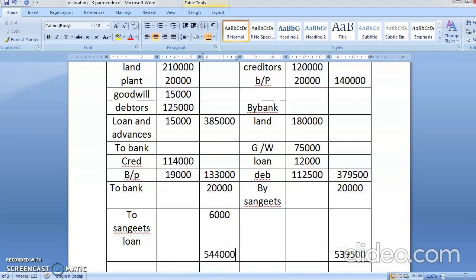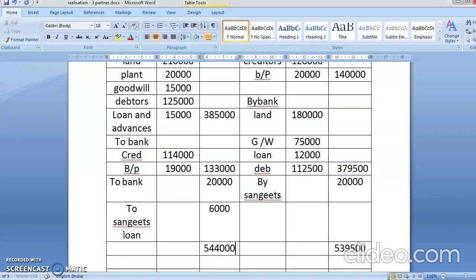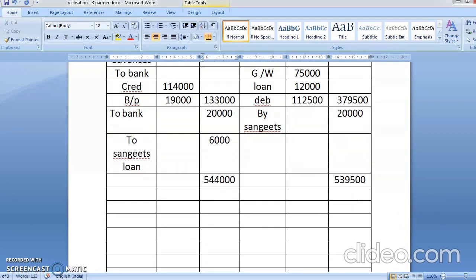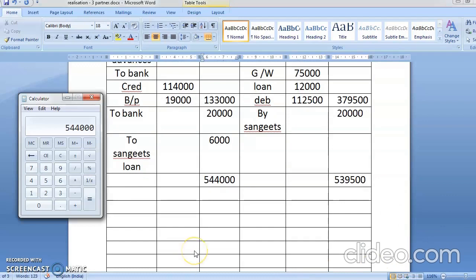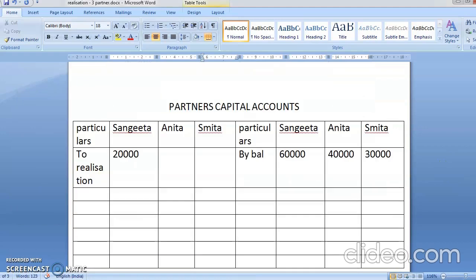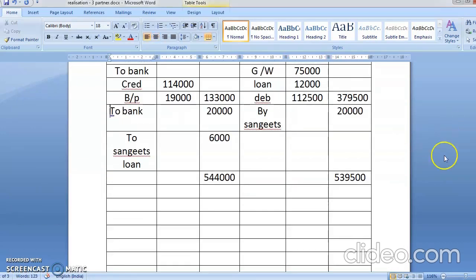Now tell me which is the bigger one: 5,44,000 or 5,39,500? Obviously 5,44,000. So 5,44,000 minus 5,39,500, you are going to get a loss. The loss is obviously 4,500. So you're going to write here 4,500.